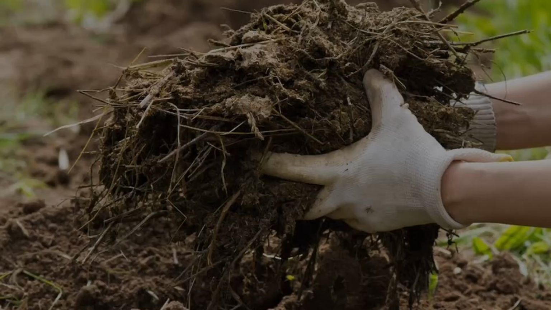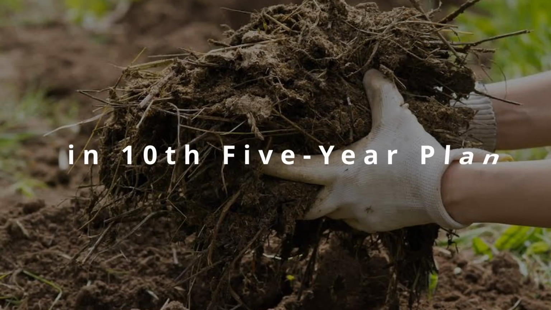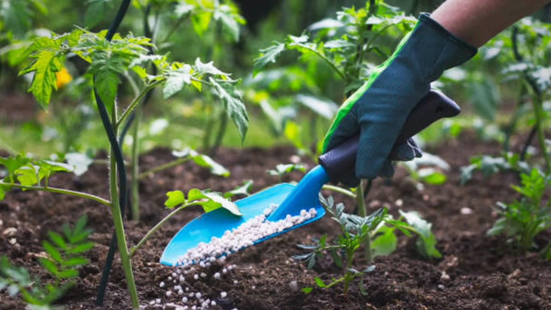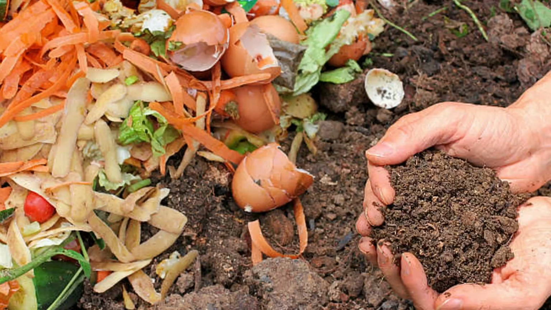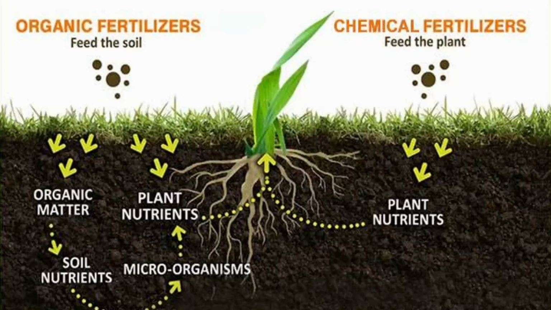And that is why in the 10th five-year plan, for the first time the Indian government said that agricultural farmers should use biofertilizer. They should move from chemical fertilizer to biofertilizer.